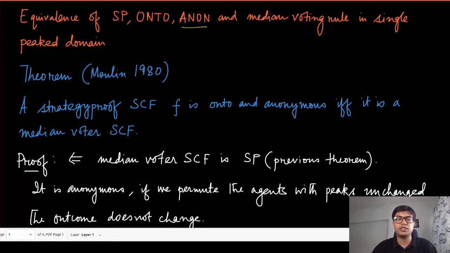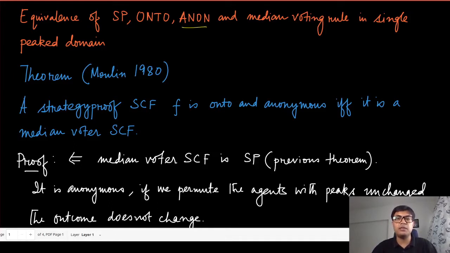We are going to ask the question, which kind of mechanism satisfies these three properties together, and we will see that it is going to be the median voting rule. This is significant because we have seen in the unrestricted domain, in the Gibbard-Satterthwaite domain, that even if you want to satisfy strategy proofness and ontoness, then the only mechanism that you are going to settle with is the dictatorship. Clearly, the median voting rule is not a dictatorship.